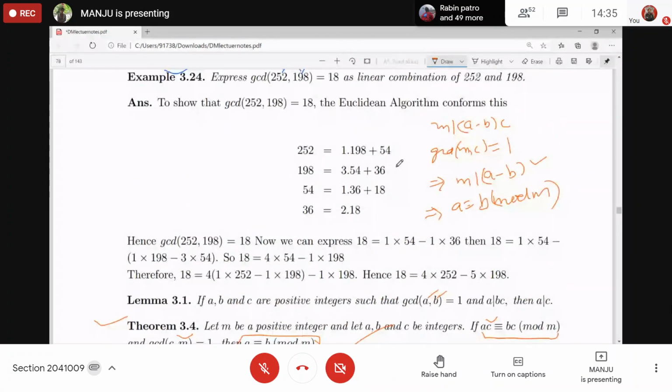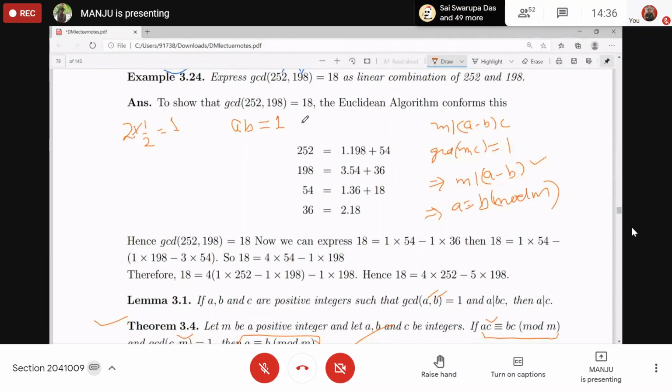Now, what do you understand by multiplicative inverse in real numbers? What is the inverse of 2? 1 by 2. How did you guess it? Product should be 1. So B is the inverse of A, or A is the inverse of B, if you multiply A and B and get 1. That is the multiplicative inverse.